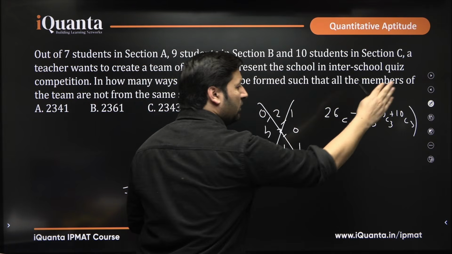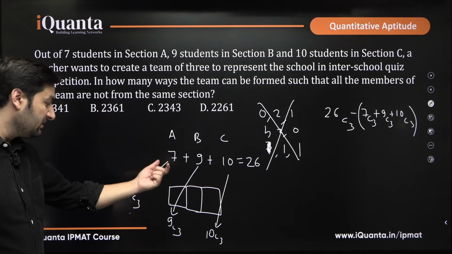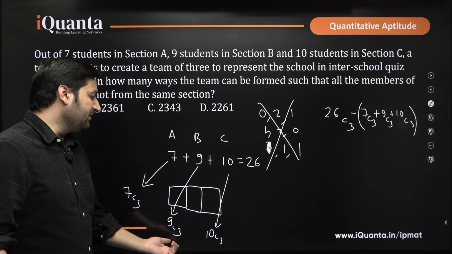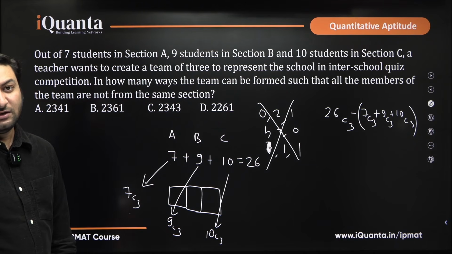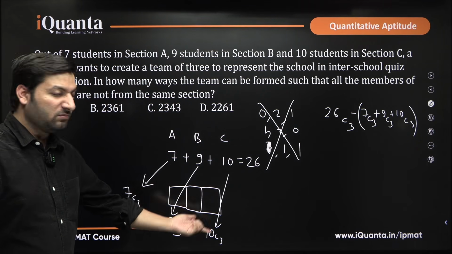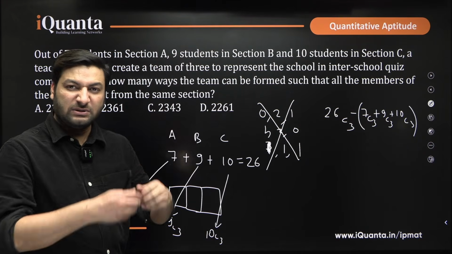I have ruled out all the possibilities of 3 people being from the same team, because 7C3 means all people are from section A, 9C3 means 3 people are from section B, 10C3 means 3 people are from section C, and these are the total number of ways in which I could have built a team by selecting all 3 from the same section. I have deducted that, that means that possibility is gone.